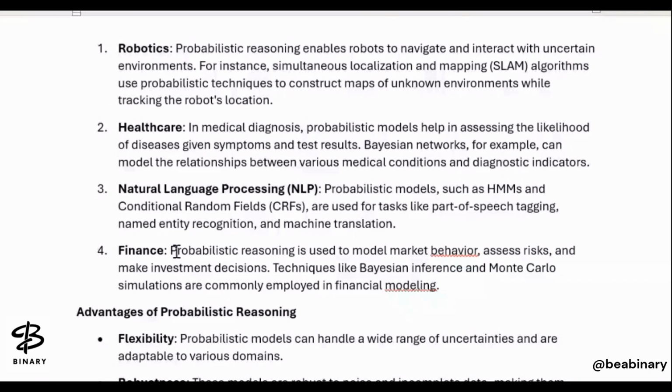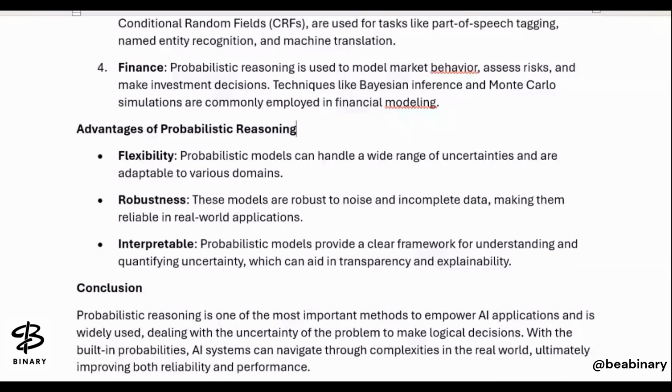Now, what are the advantages of probabilistic reasoning? The flexibility, the robustness, the interpretability. Flexibility: it can handle a wide range of uncertainties, right? Because probability theory is based on uncertainty and is adaptable to various domains also. So here we are not just talking about the health sector, we are talking about natural language processing, finance, or robots also.